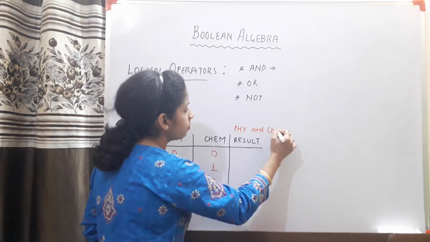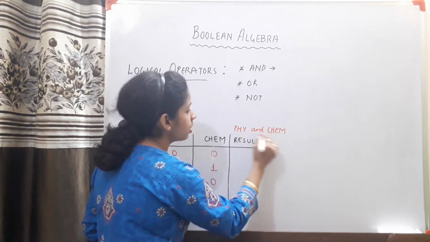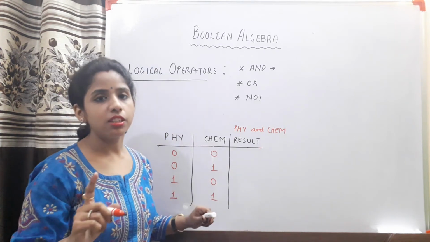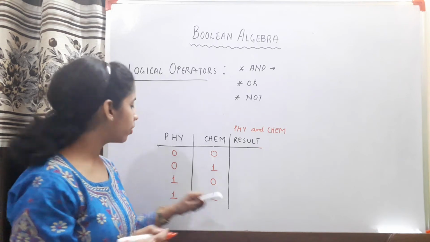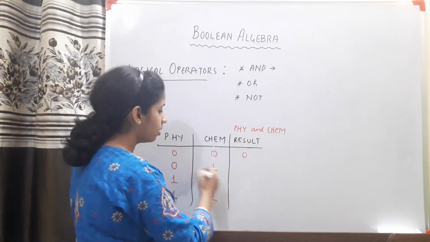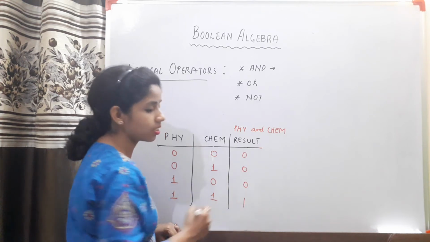Here you can see that I have used the AND operator between physics and chemistry. So this means that you will be considered pass only when you pass in both of these subjects. So here you will be fail, here fail, here fail, and only here you will be pass.